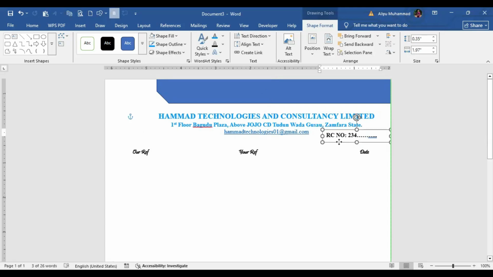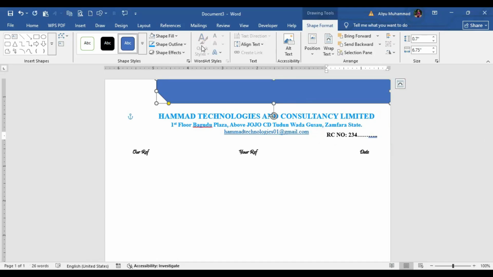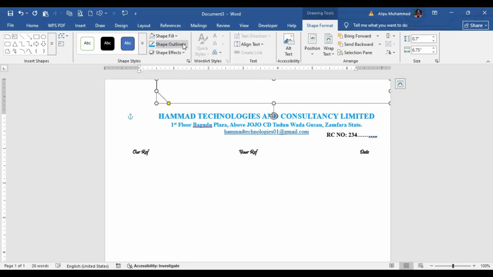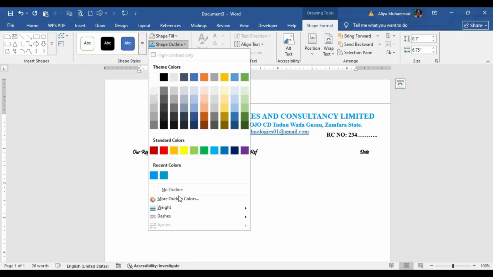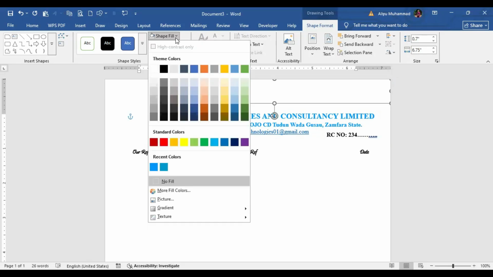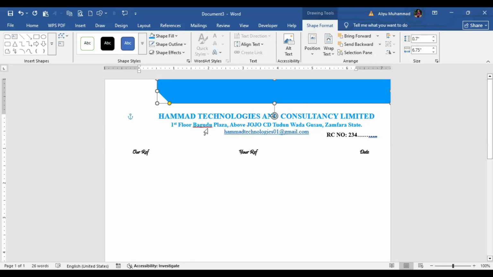This is our RC number. And then from here, we'll remove the shape outline for this, no outline. Then we'll give it a shape fill, let's say this. You will make sure that the shape fill you use here, the color you are going to use for your shape, and the color of your logo match, they are the same.